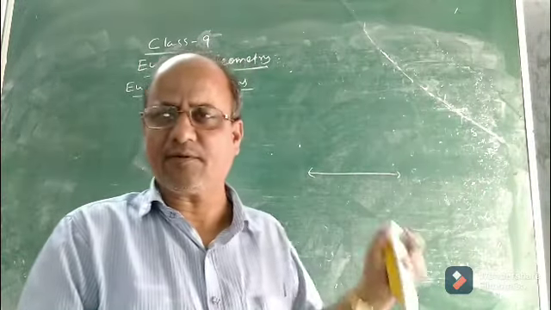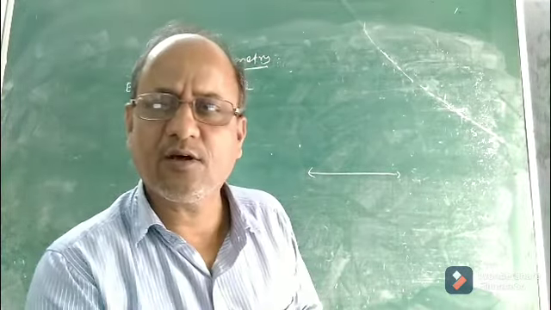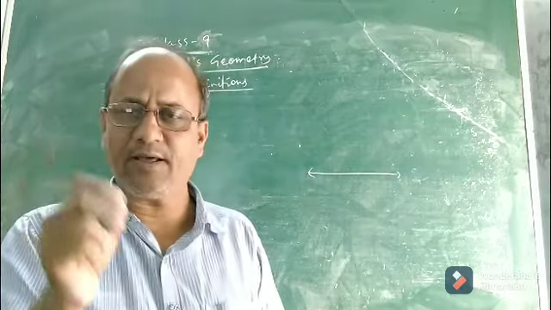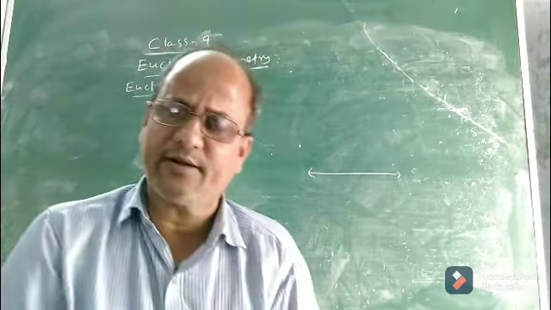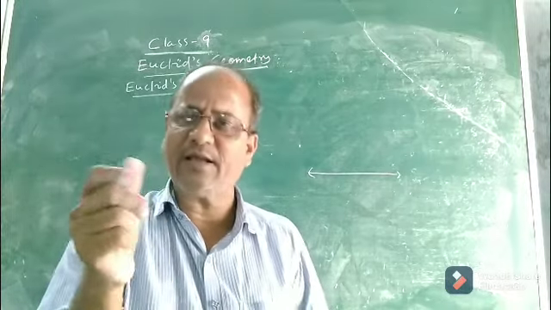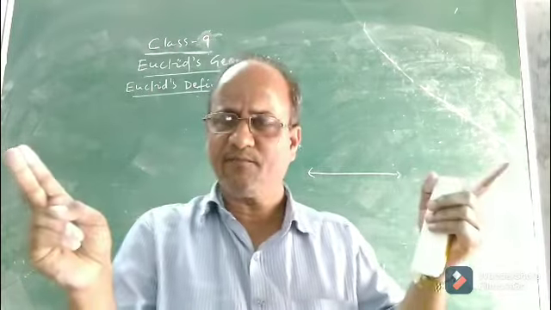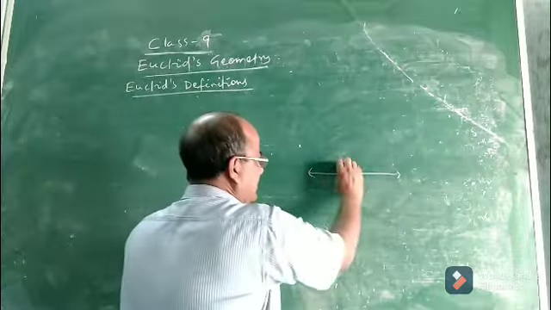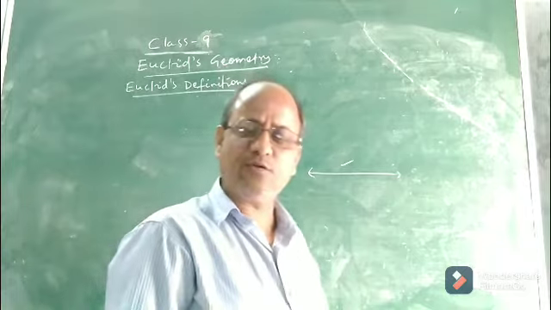In this chapter, Euclid geometry deals with the study of different things, namely line, point, plane. We know what a point is: a dot having no dimension. We know what a line is. A line can be extended. In a plane we can extend a line endlessly in both directions. This one is a line or straight line. These are the things which we know.